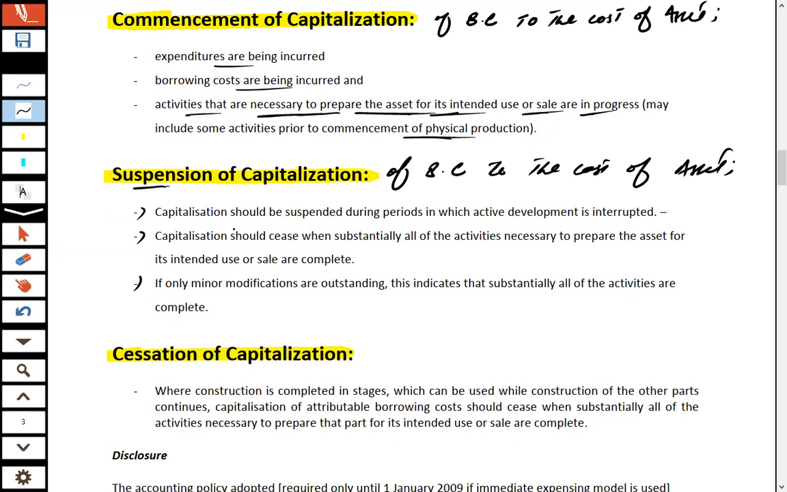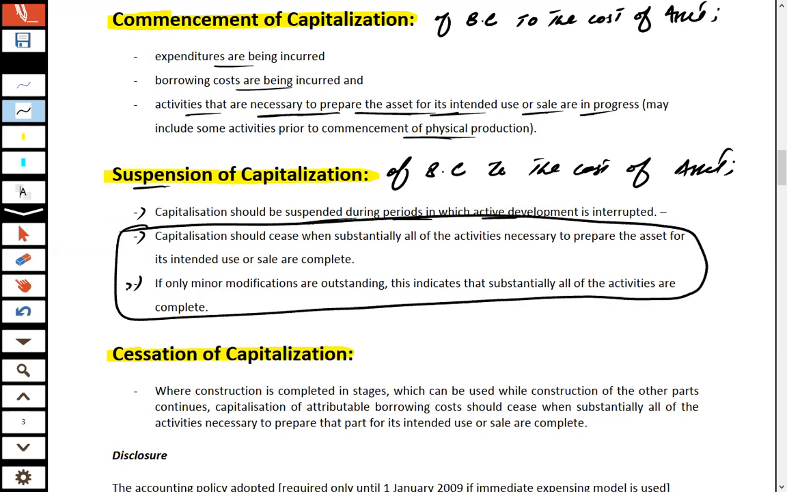Suspension of capitalization of borrowing cost to the cost of asset: capitalization should be suspended during the periods in which active development is interrupted. These 2 points effectively should not be here. They should be part and parcel of the cessation of capitalization. It's actually a typo. These 2 points should be covered in the cessation of capitalization, but not in the suspension of capitalization. So hopefully the concept of suspension of capitalization is crystal clear to you.